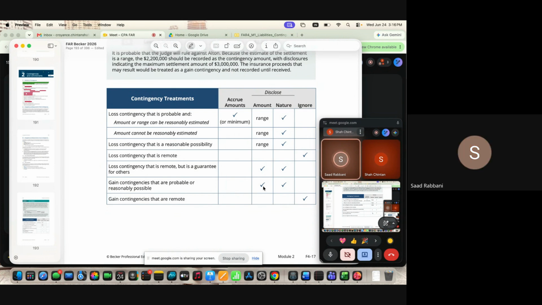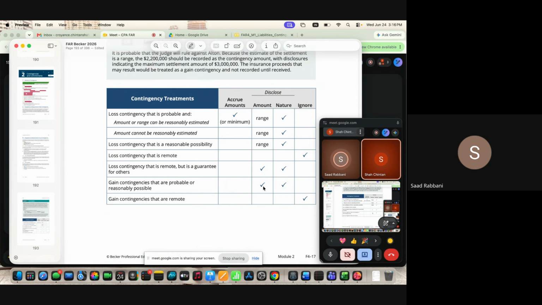The third last, a loss contingency that is remote but is a guarantee for others. So a guarantee for others always needs to be disclosed because you don't know when a remote will become reasonably estimable or probable or a reasonable possibility. So if you are giving a guarantee to someone, you always need to disclose.